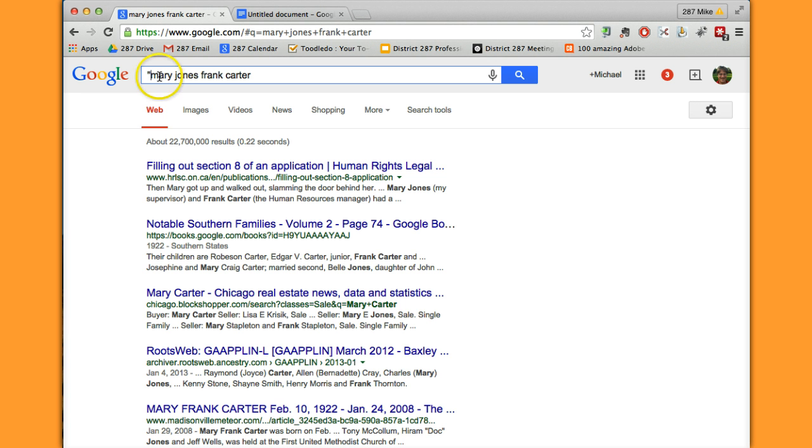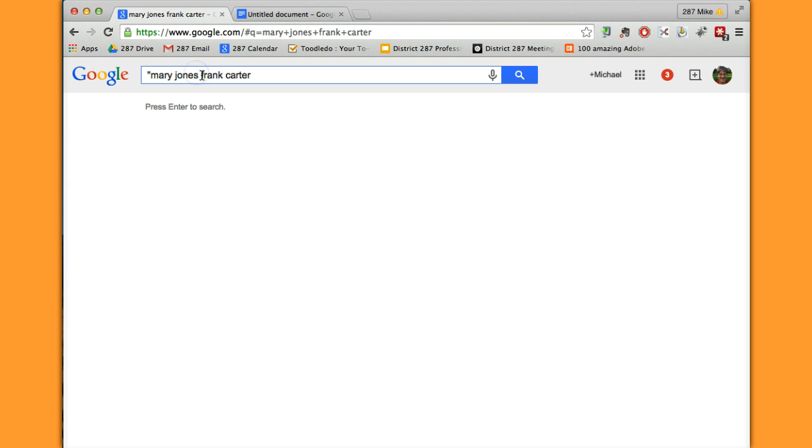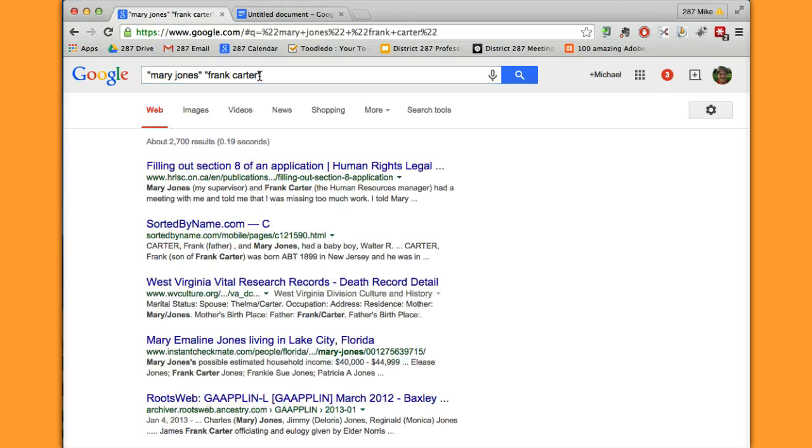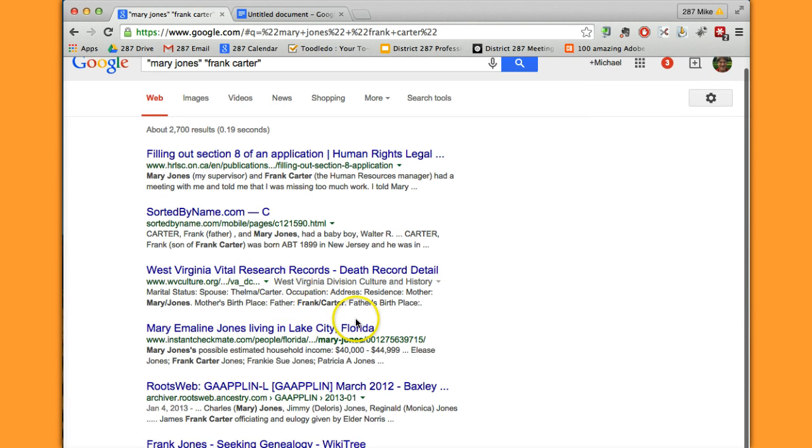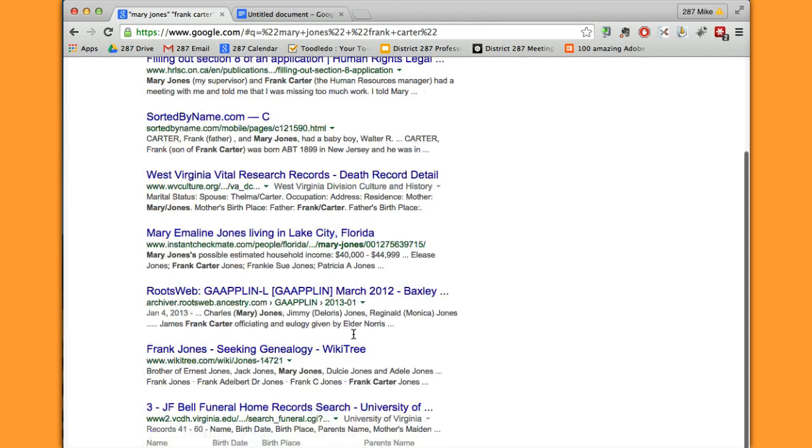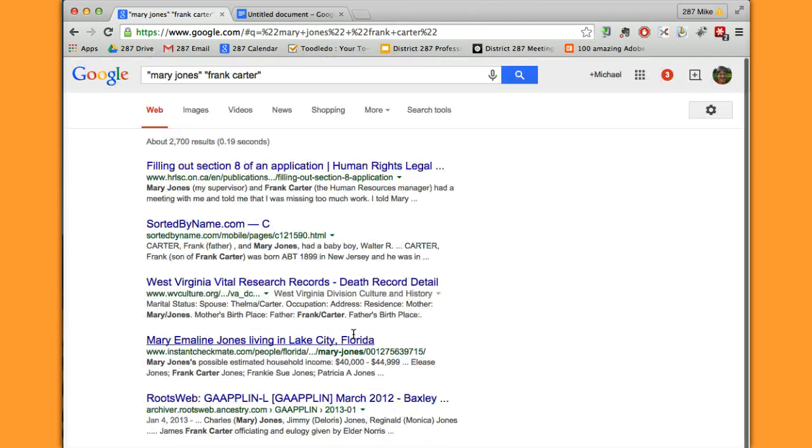If I put quotation marks around Mary Jones and then another set of quotation marks around Frank Carter, what I'm telling Google is that I want Mary Jones together and only together, and I want Frank Carter together and only together. If I hit enter now and look at my search results, you'll see that Mary Jones is together with Frank Carter. In each one of these searches, it's together and comes up like that. So this is particularly helpful if you're looking for terms that should be together, but Google doesn't quite understand that.